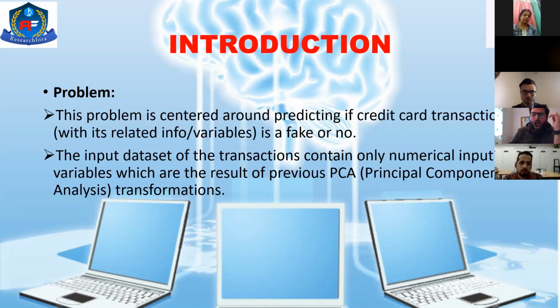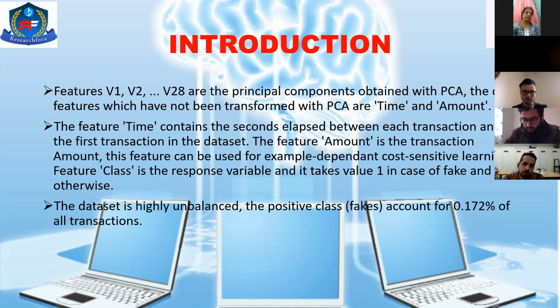We also have two other things. One is a feature, which is time, in seconds. And then we have a feature called class, which is going to be the response variable. So the prediction variables are V1 to V28 and the time that has elapsed. And the response variable for the prediction is going to be the class, which is going to say 1 in case of a fake and 0 in case of a non-fake transaction.